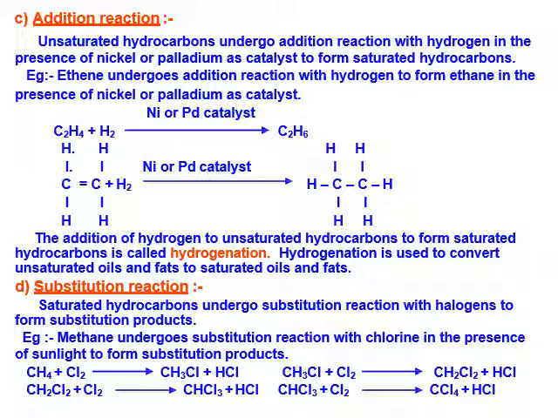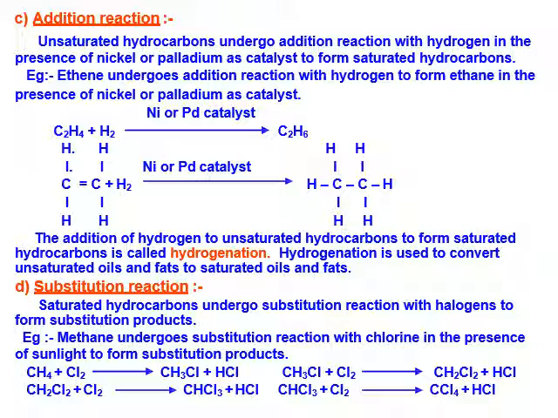Addition reaction. Unsaturated hydrocarbons undergo addition reaction with hydrogen in the presence of nickel or palladium as a catalyst to form saturated hydrocarbon. Example, ethene undergoes addition reaction with hydrogen to form ethane in the presence of nickel or palladium as a catalyst. Now you can see the reaction. C2H4, this is ethene, reacts with hydrogen in presence of nickel or palladium catalyst. It will convert into saturated hydrocarbon C2H6, that is ethane.